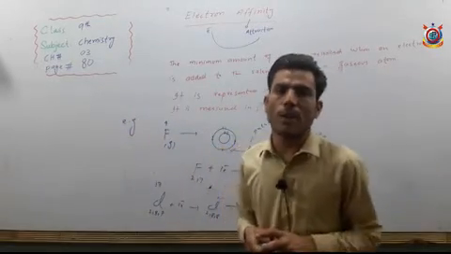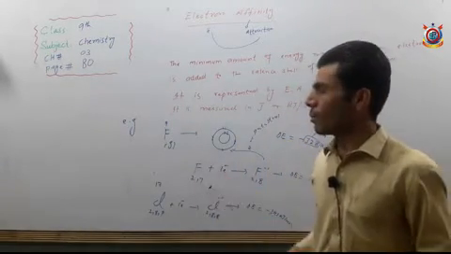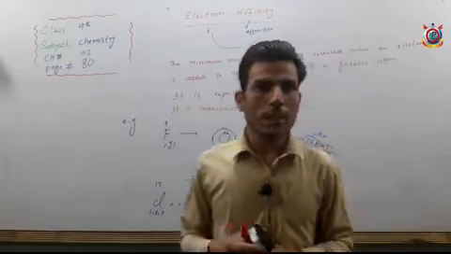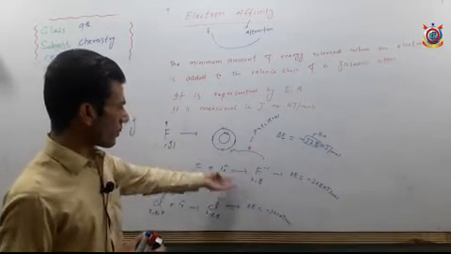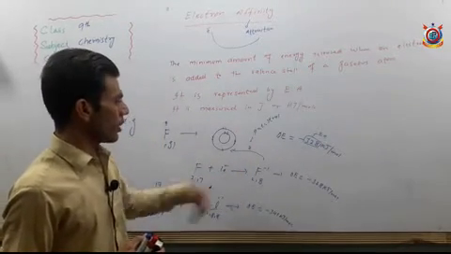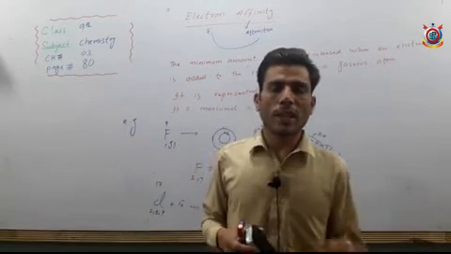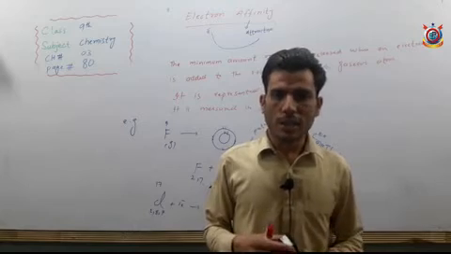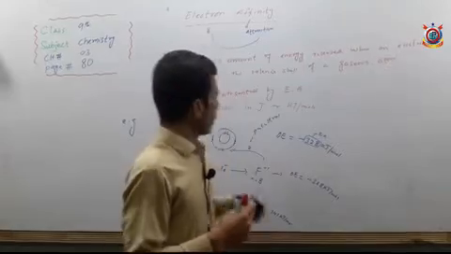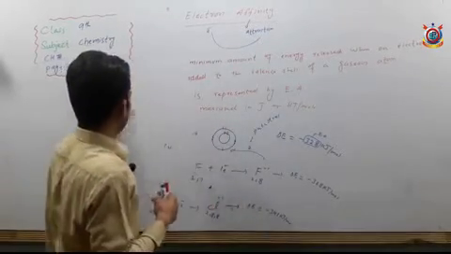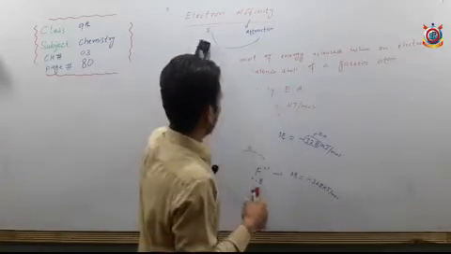This amount of energy released is called electron affinity. For fluorine, minus 328 kilojoules per mole, and for chlorine, minus 349 kilojoules per mole of energy is released. Similarly, when an electron is added to the outermost shell of an oxygen atom, minus 141 kilojoules per mole of energy is released.